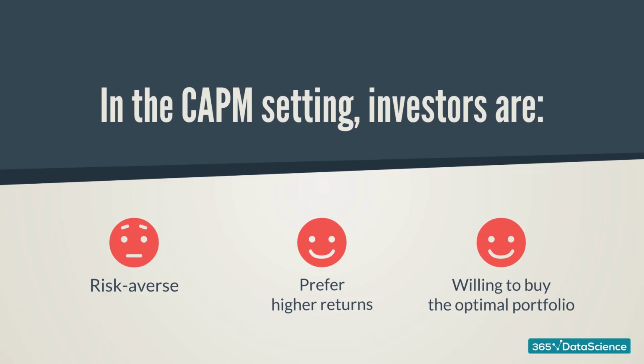The CAPM setting is not much different than the one considered by Markowitz. Investors are risk-averse. They prefer earning a higher return, but are also cautious about the risks they are facing and want to optimize their portfolios in terms of both risk and return. Investors are unwilling to buy anything other than the optimal portfolio that optimizes their expected returns and standard deviation.